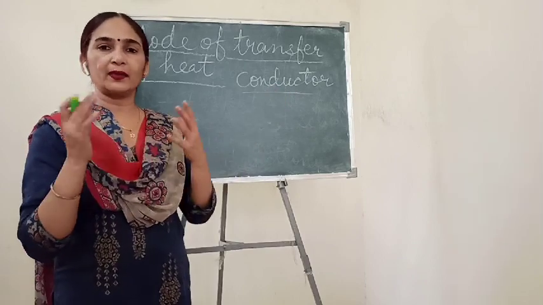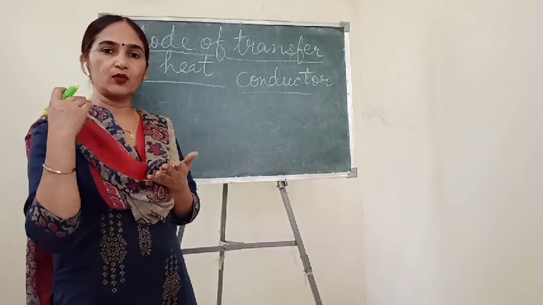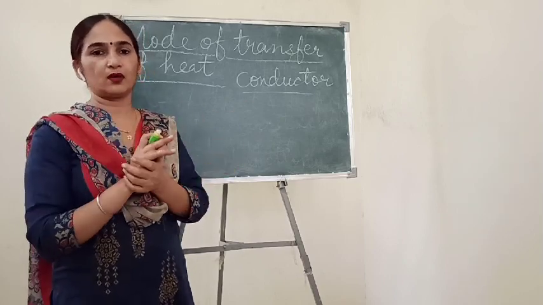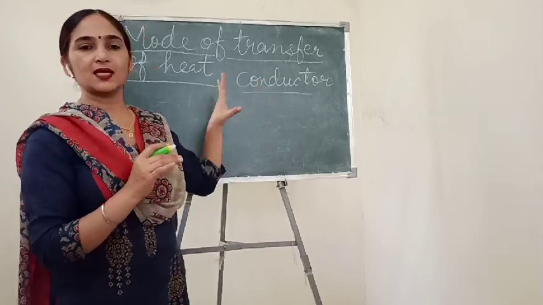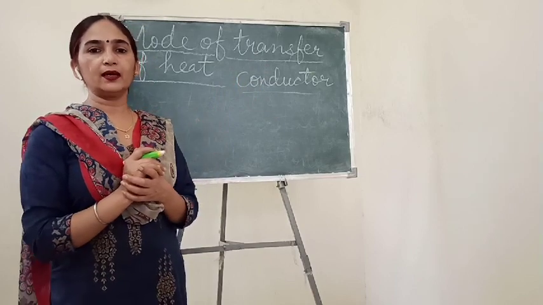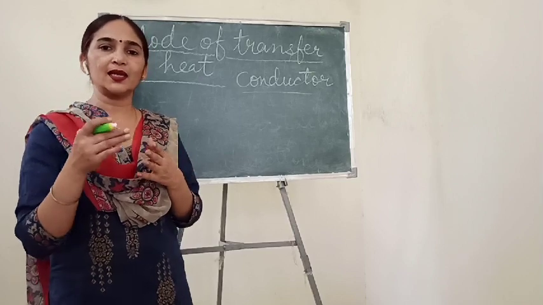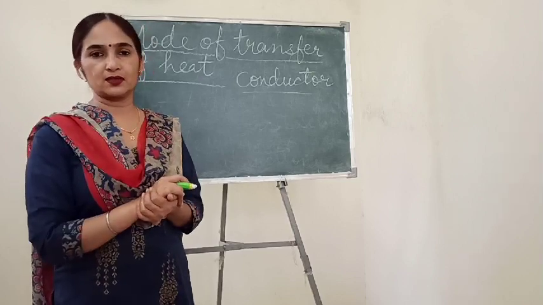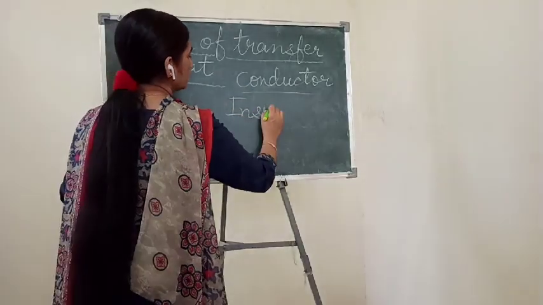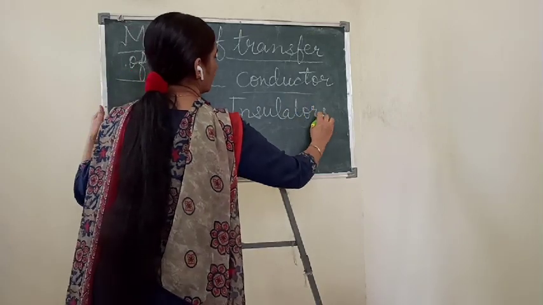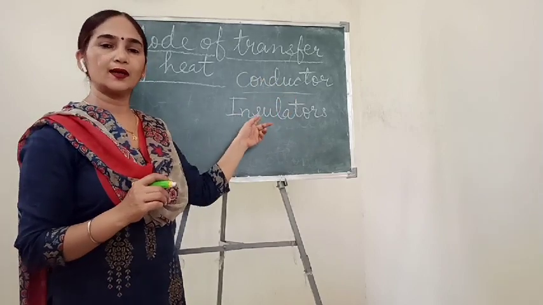Conductors are all the metals. We can take the example of iron, copper, aluminium, or any kind of metal. All the metals are good conductors of heat and electricity, because electricity and heat easily pass through these metals. The second term is insulators. What are insulators? Insulators are just opposite to conductors.